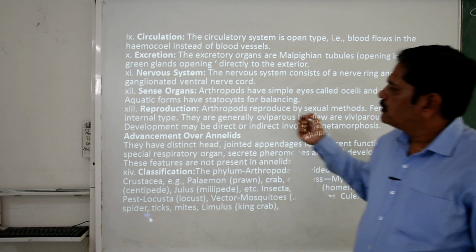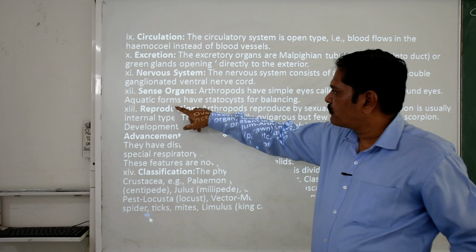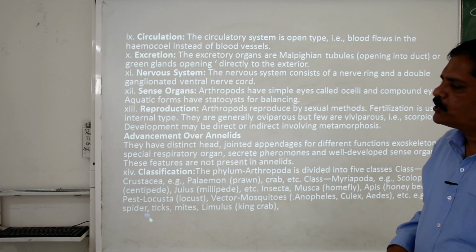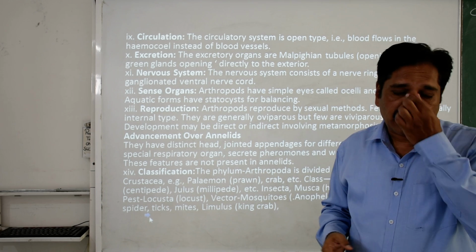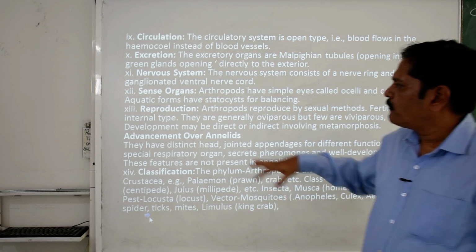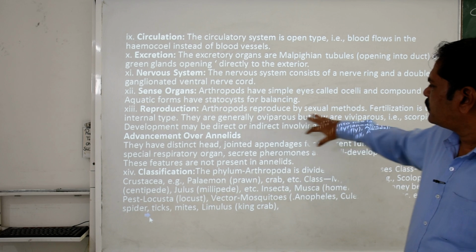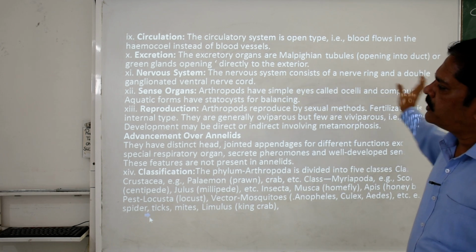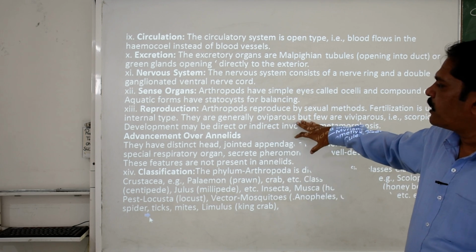Now, the sense organs in aquatic forms include the statocyst for balancing, and in their antennae they have a balancing organ. Now when we talk about reproduction, they basically reproduce by sexual reproduction. Fertilization is basically internal. Generally they are oviparous.